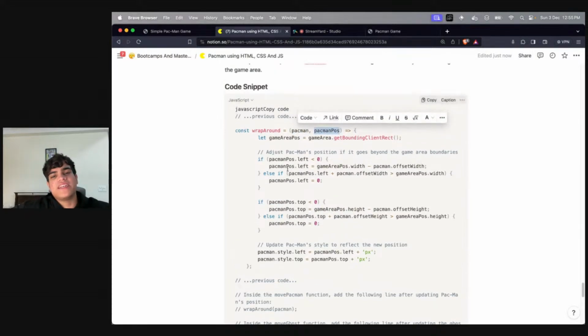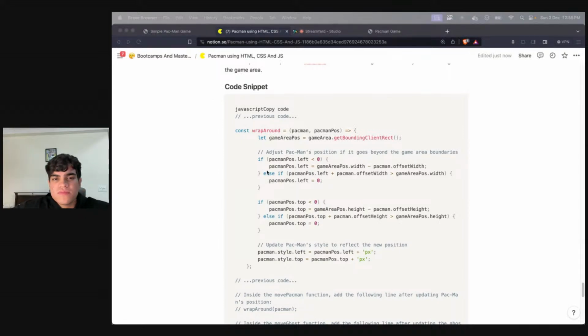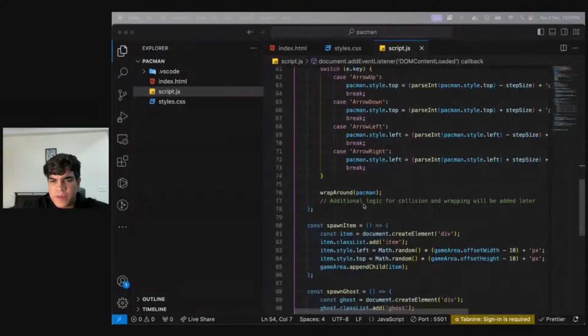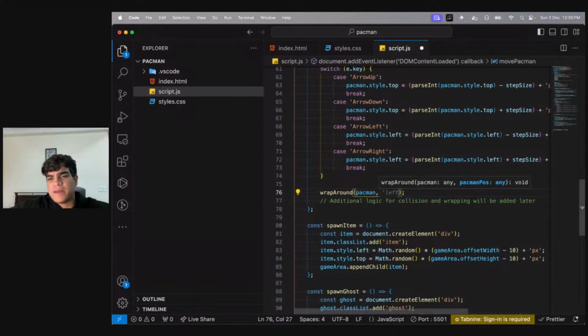It's taking both things, and then it does whatever it needs to do. And whenever I'm calling it, I'll be calling it with the Pac-Man position only. So inside my code over here, I'll be moving my Pac-Man and I'll have the Pac-Man position over here.